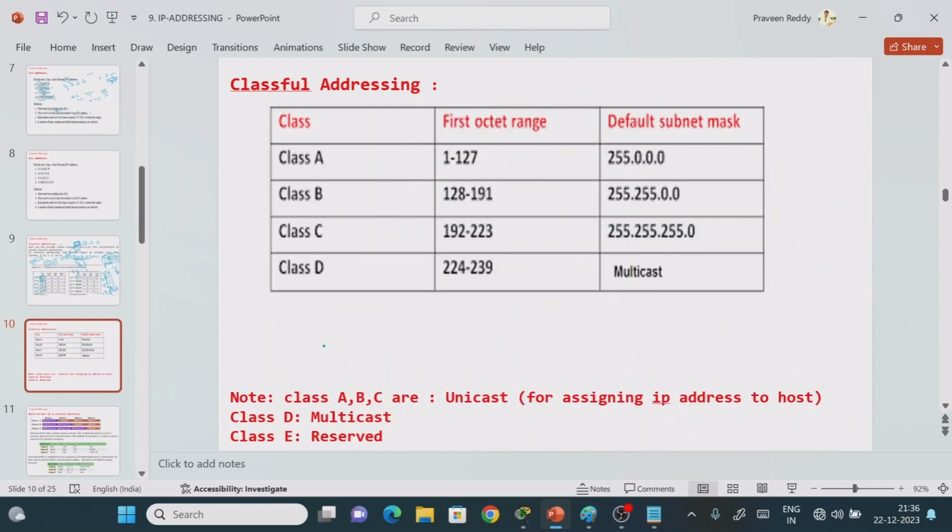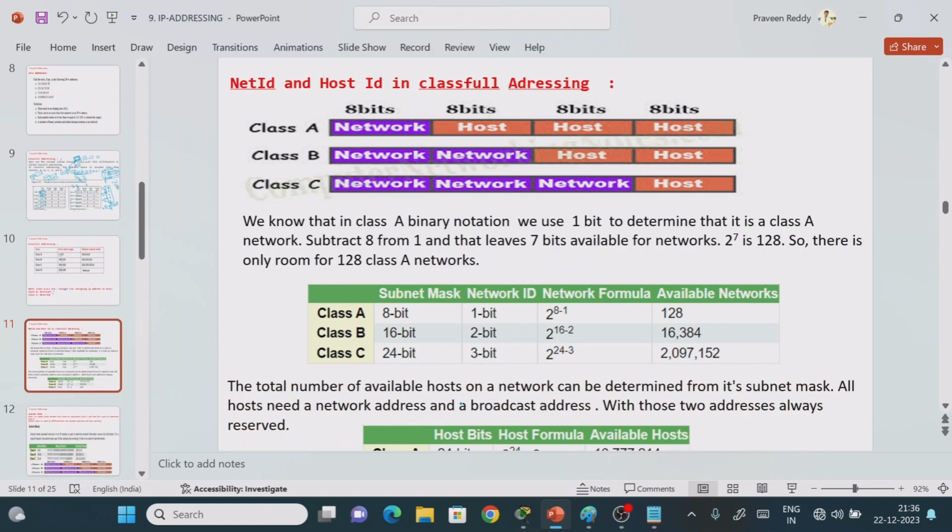Now see that as we know, class A has this range, class B this range, and class C this range. As we discussed, A, B, C are used for unicasting operation. D is for multicasting operation. E is used for reserved purpose.